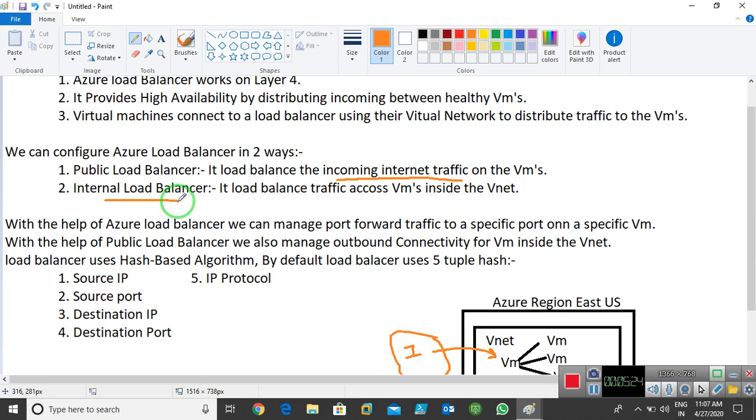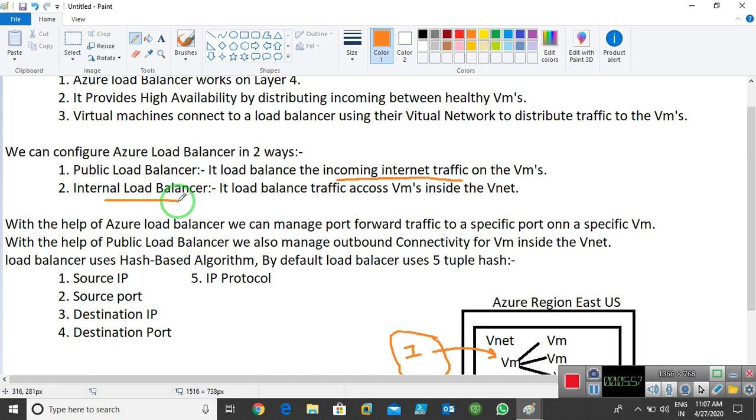Okay, so now why we use a load balancer, I hope you're able to understand. With the help of a load balancer we can manage load between VMs. It's not only the VMs. If you have multiple servers, you can say that we have multiple database servers, and we have multiple other 2012 servers. We have multiple file servers. We have multiple AD servers. So we can use a load balancer to manage the load.